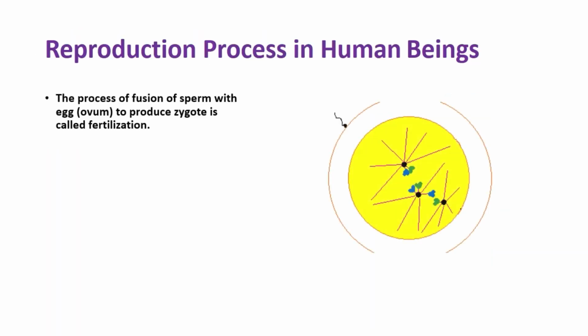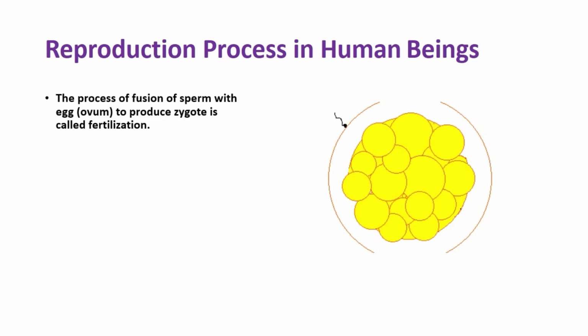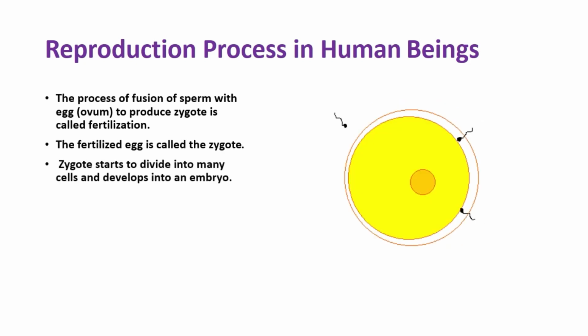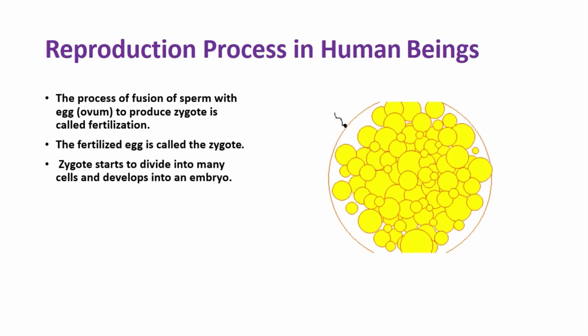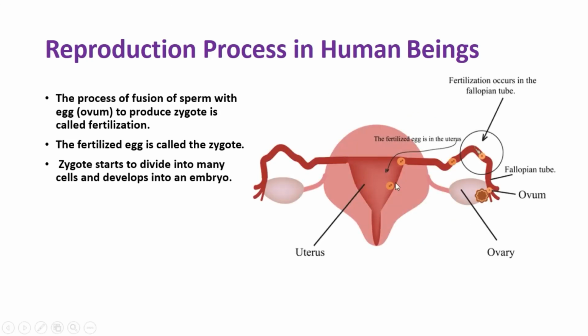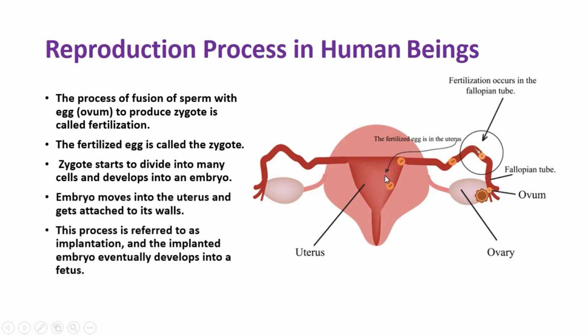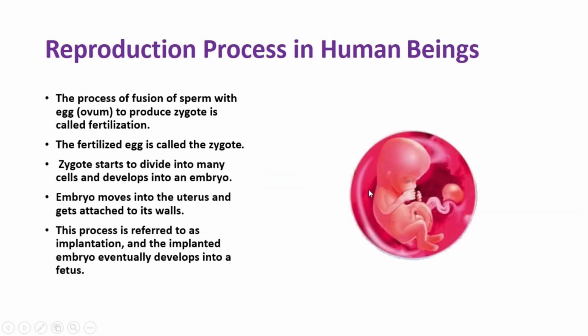The process of fusion of sperm with egg or ovum to produce a zygote is called fertilization. We should note that the fertilized egg is called a zygote, and zygotes start to divide into many cells and develop into an embryo finally. As you can see in the diagram, the process of cell division, and we know that the site of fertilization is the fallopian tubes. When a fertilized egg lands in the uterus, this process is called implantation, and after implantation, this zygote develops to be a fetus.